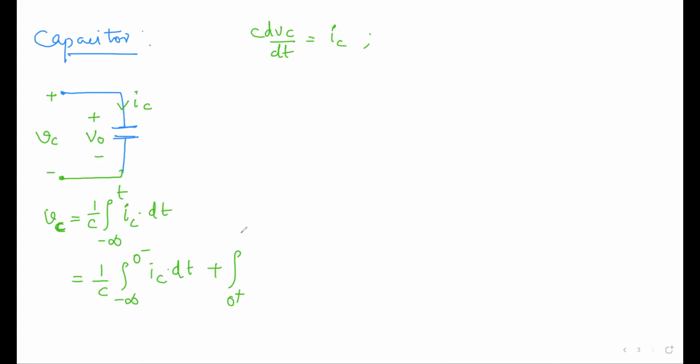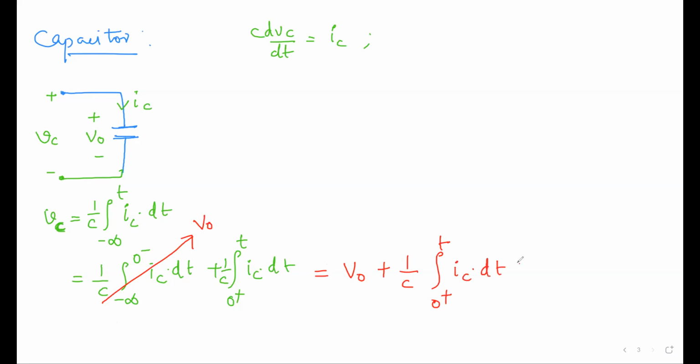All multiplied by 1 by C. The first part is the initial value V naught. So you can also write it as V naught plus 1 by C integral from 0 plus to t of IC dt. This is about the capacitor, right? Next.